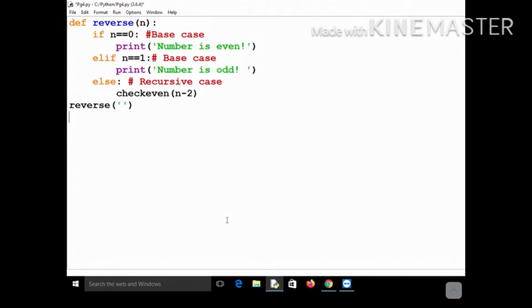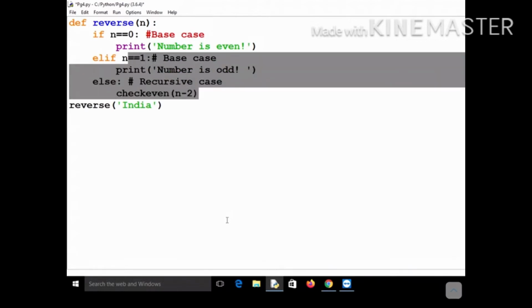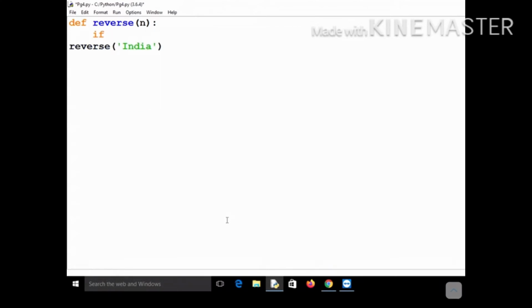Now, the thing is that when you pass a string, suppose I am passing India, you have to think of the base cases and recursive cases, and that's how your job will be done. So when will it reach the base case? It will reach the base case when it comes to this capital I part. So what you can do is also pass the index of this particular string. Let's suppose that the index is I, and here you pass the last index because you want to start from the last.